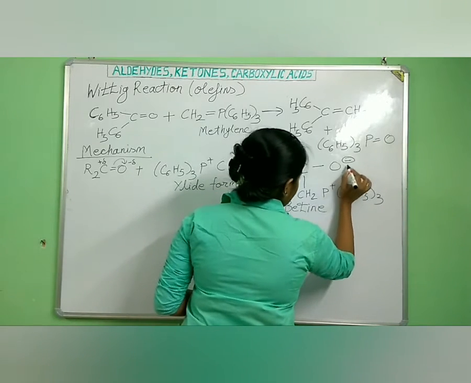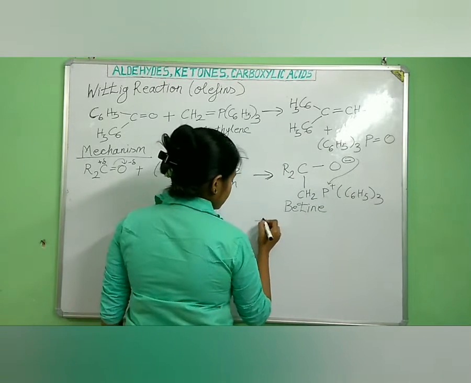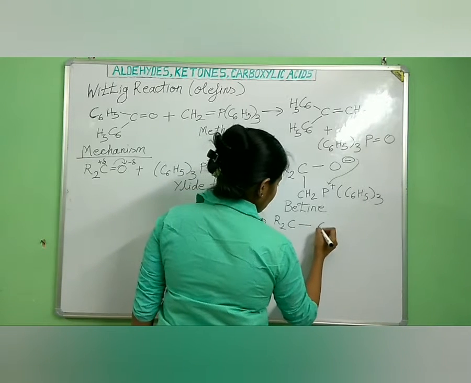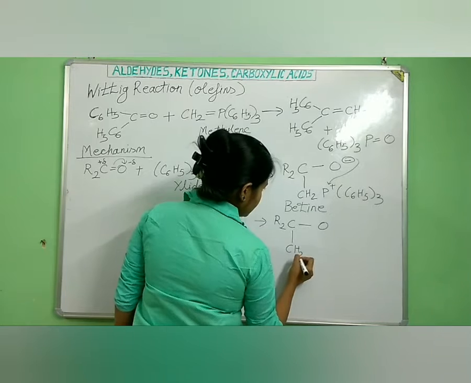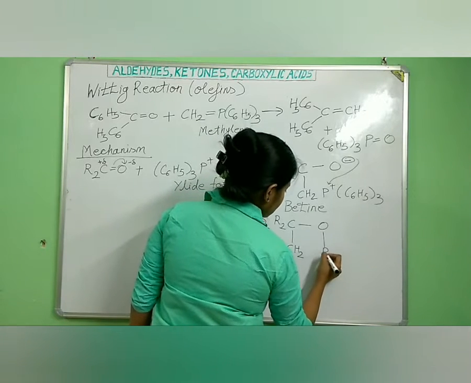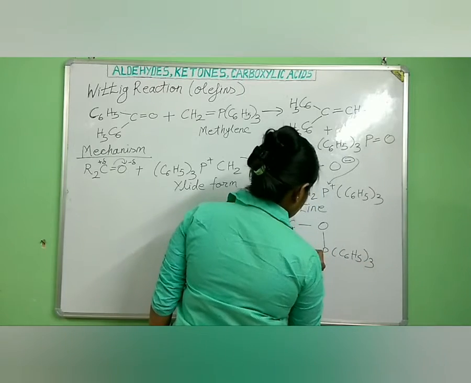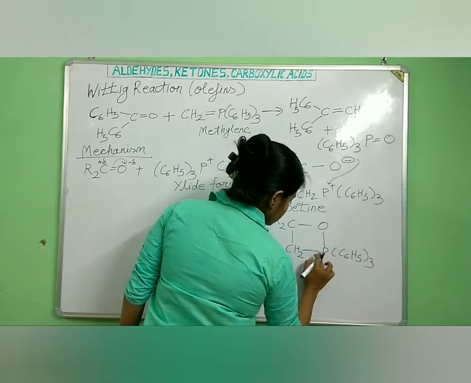So there is an attack over here. Now we get R2C, O, a cyclic transition state which is very unstable, P(C6H5)3. As it is attacked here, so this has formed. Understood?